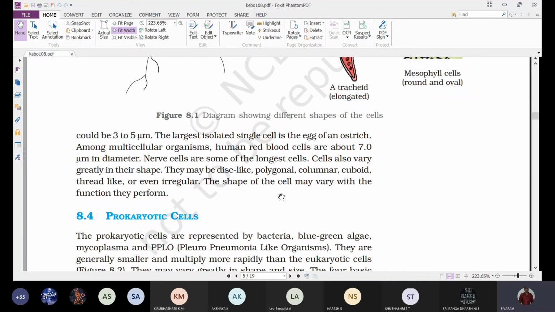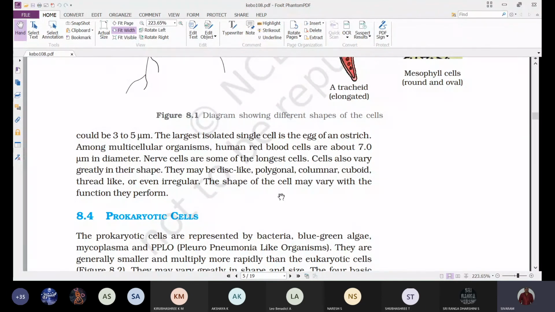Next, cells also vary greatly in their shape. Not only in size, they also show different shapes. They may be disc-like, polygonal, columnar, cuboidal, thread-like, or even irregular in shape.